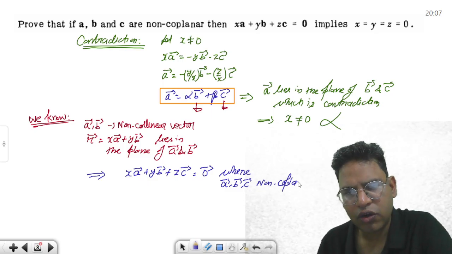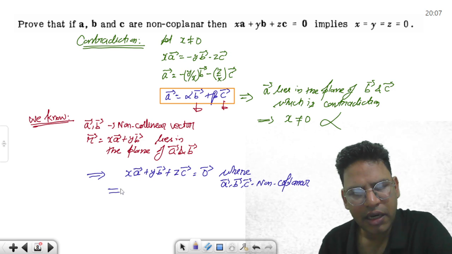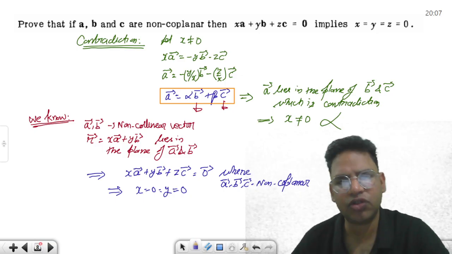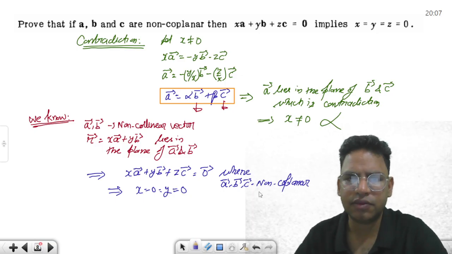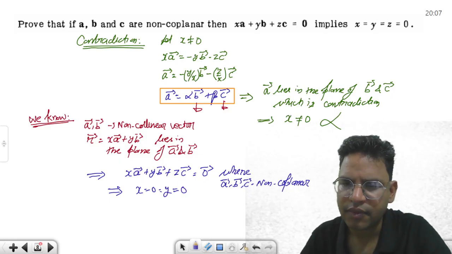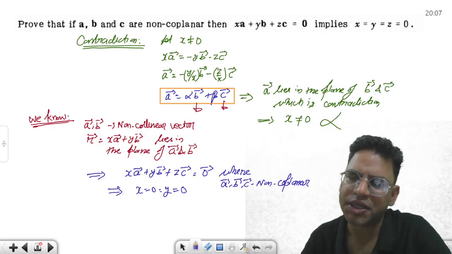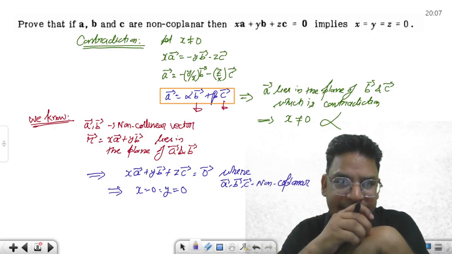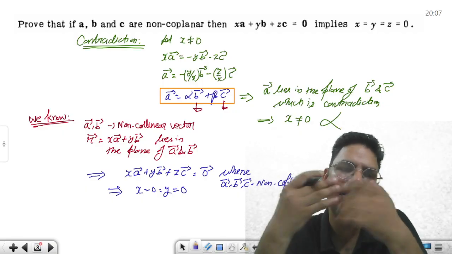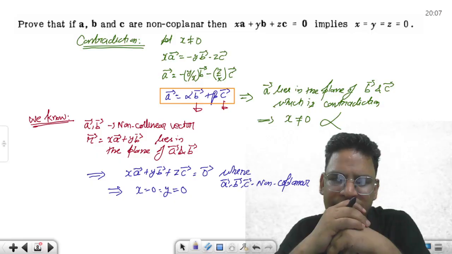They do not share the same plane. It implies that x has to be equal to 0, y has to be equal to 0, and z has to be equal to 0. That's the basic idea. Okay, that is the basic idea. So I hope you have understood this question. So mathematically rigorous, this course is mathematically rigorous. This is only the second class.